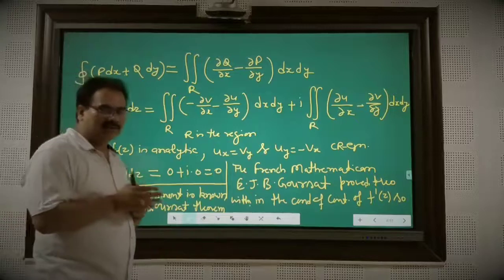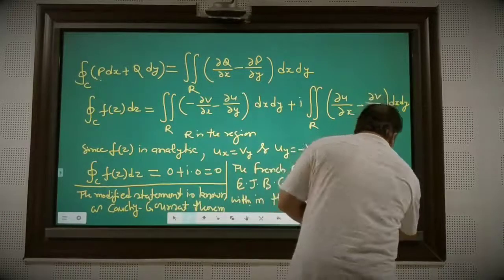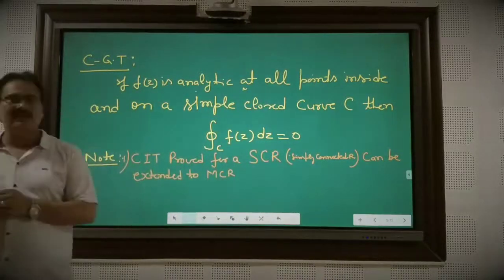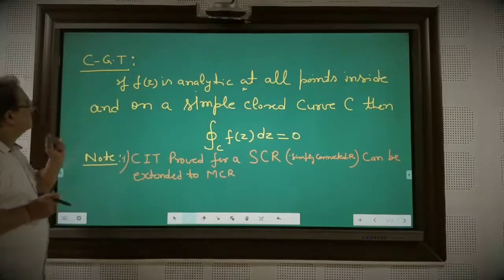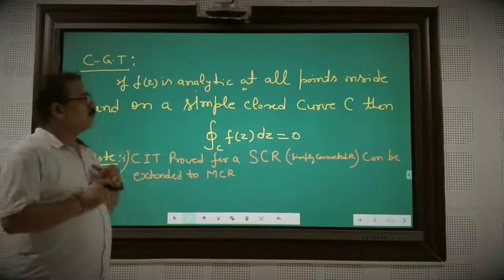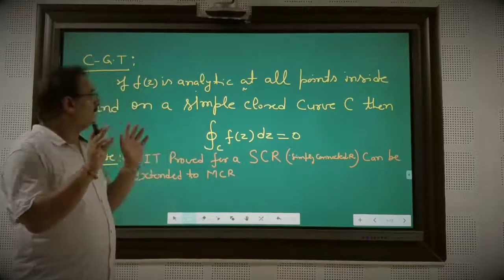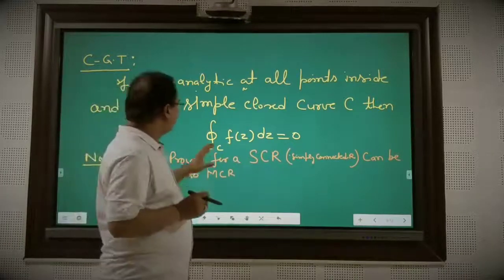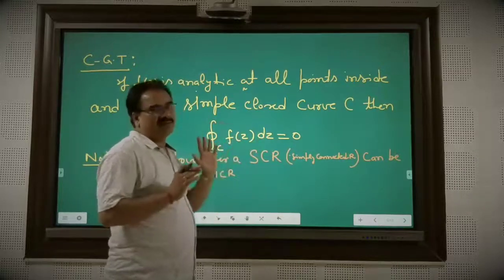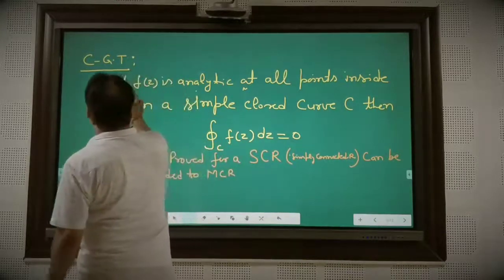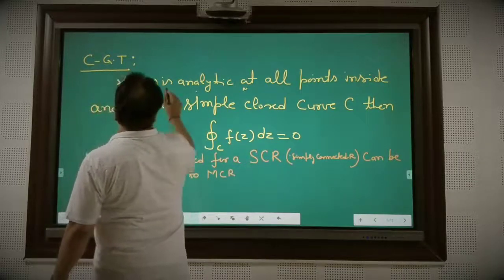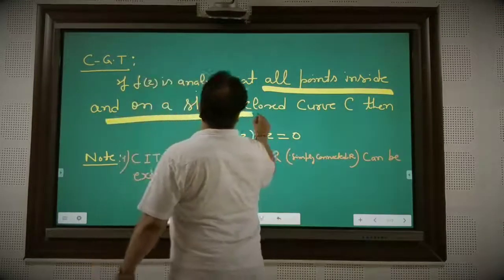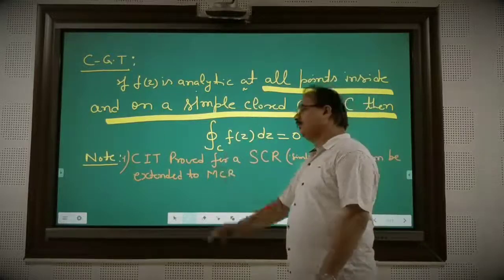So what is the statement of the theorem? The proof is not in your course, but we have to look at the statement. The Cauchy-Goursat theorem says: if f(z) is analytic at all points inside and on a simple closed curve C, then the integral over the closed curve C of f(z) dz is equal to 0. This is the modified statement of the Cauchy-Goursat theorem.